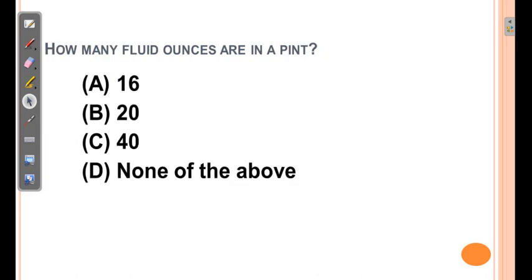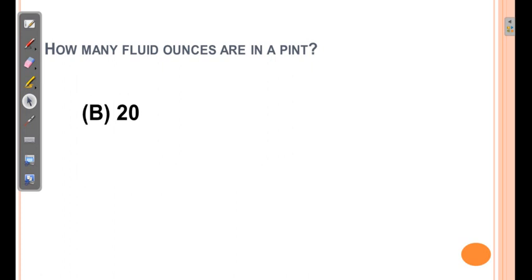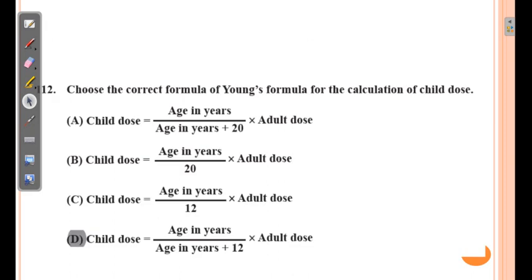Then, how many fluid ounces are in a pint? There are different units used for measurement of capacity, ranging from gallon, then pint, quart, etc. So 1 pint is equivalent to 20 fluid ounces. 1 gallon is equivalent to 160 fluid ounces. 1 pint is equivalent to 20 fluid ounces, that is half of the quart.